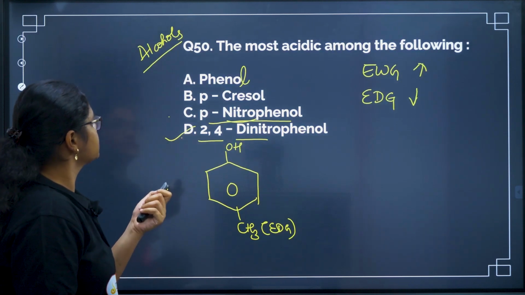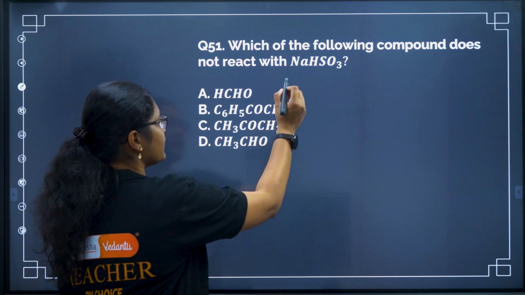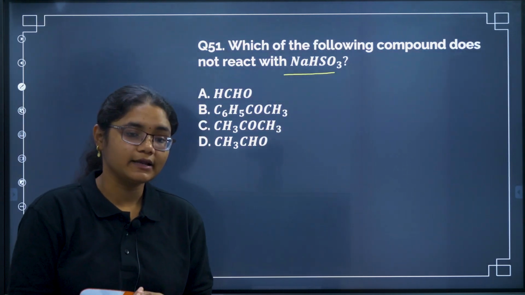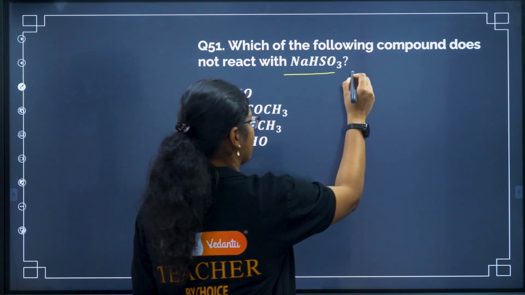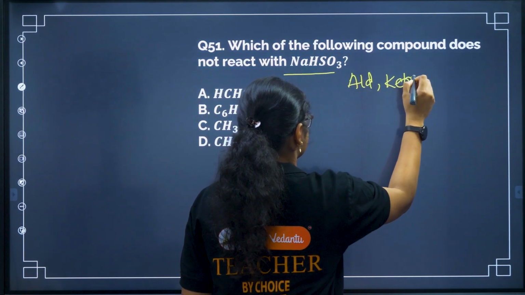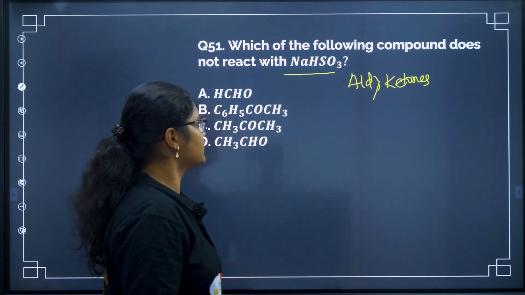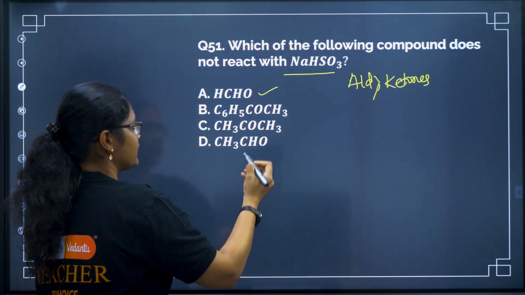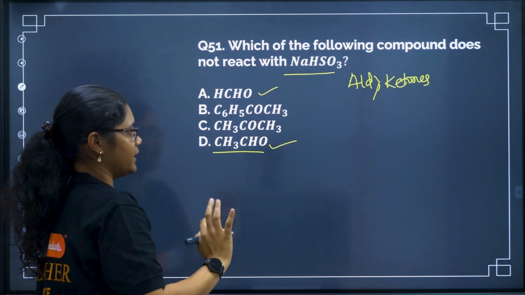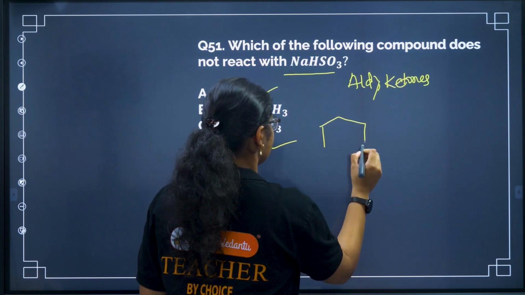Okay, now next question. Which of the following compounds does not react with NaHSO3? The compounds which will react with NaHSO3 are either aldehydes or ketones, right? And if you compare, aldehydes are more reactive than ketones. So the first one will definitely react. The second, third and fourth will also react because they are aldehydes. Now compared to these two, we can draw the structure and see, right?